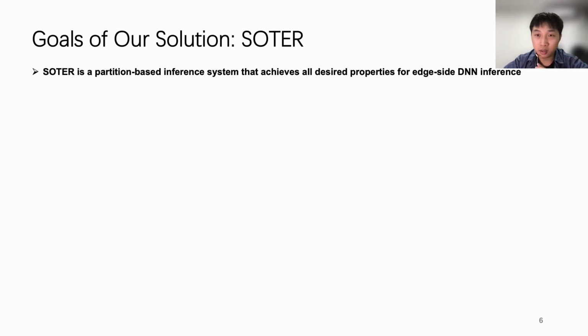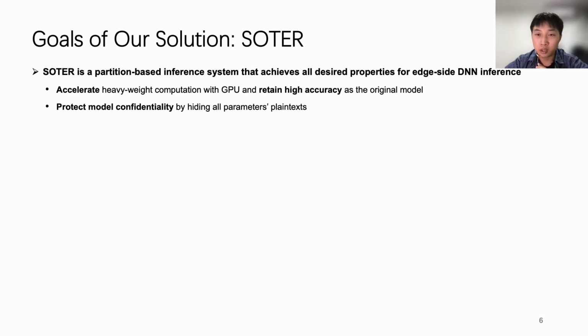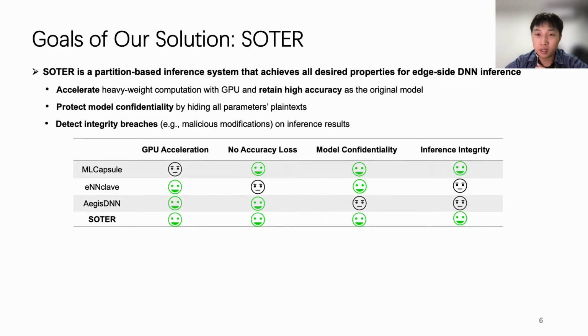We present SOTER, a partition-based inference system that achieves all desired properties for edge-side DNN inference. SOTER accelerates partial heavyweight computation with GPU and retains high accuracy same as the original model. SOTER protects model confidentiality by hiding all parameters plaintext. Meanwhile, SOTER detects any integrity breaches such as malicious modifications on inference results. Comparing to existing edge-side DNN inference systems, SOTER achieves all these desired properties simultaneously.